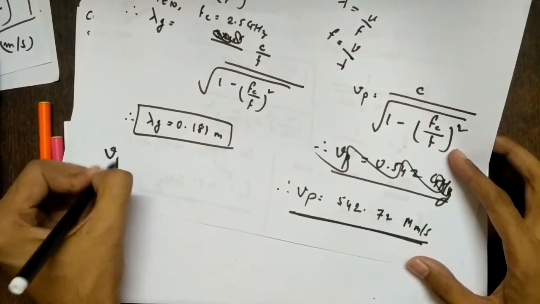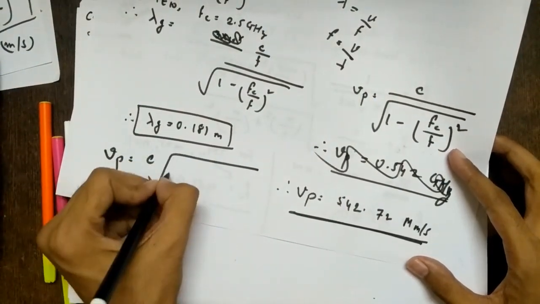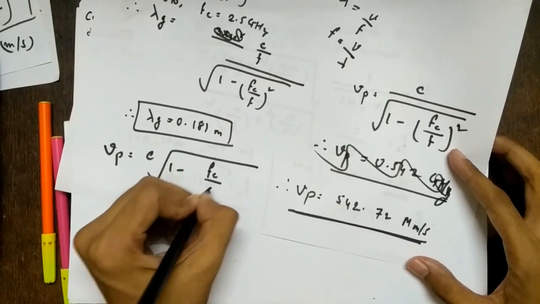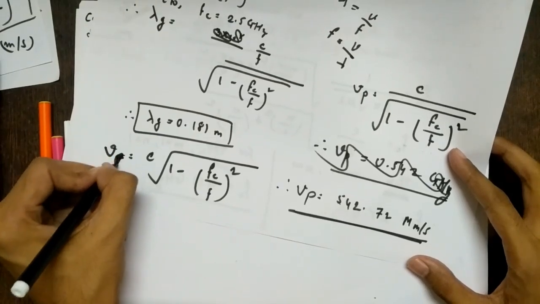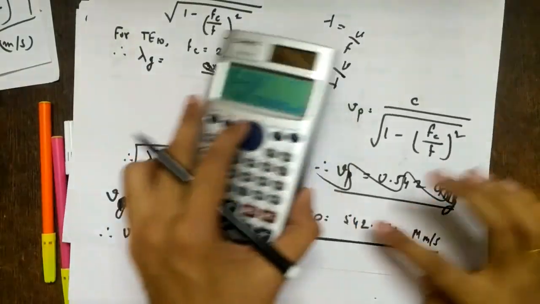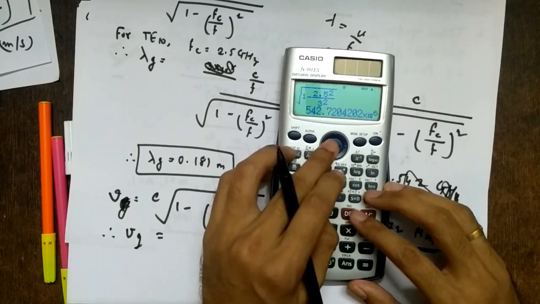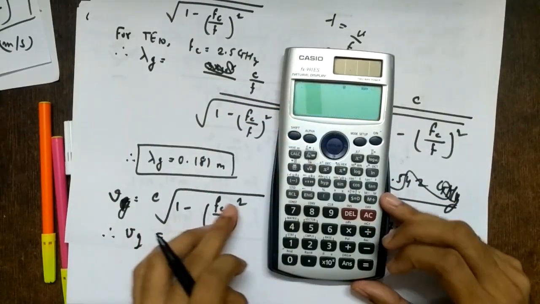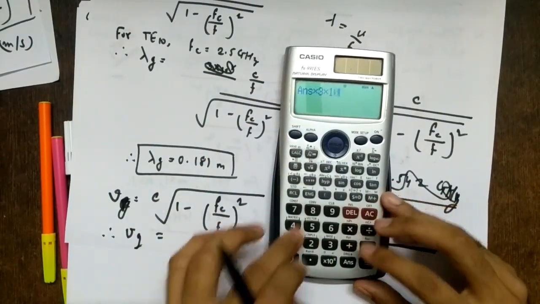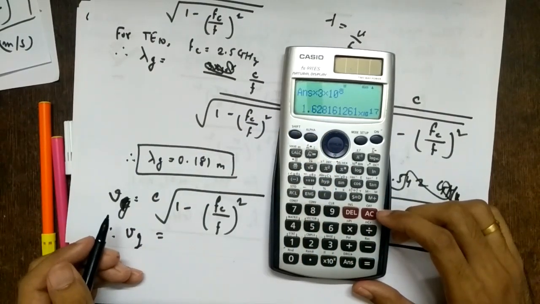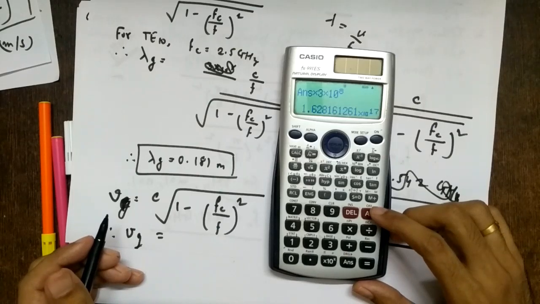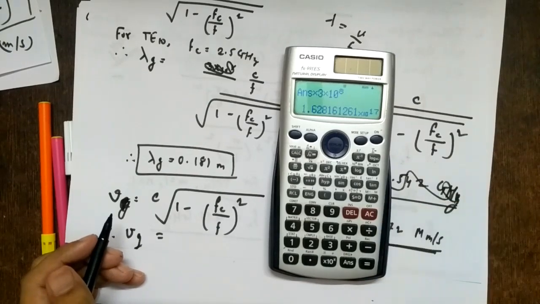And what you have to do? Group velocity. So group velocity is what? Same expression multiplied by 1 minus square root of (fc by f) the whole square. So what will be group velocity? Right? It should come less than this value. So let's see that. This expression we have here, this into 3 into 10 raised to 8. There is some problem.